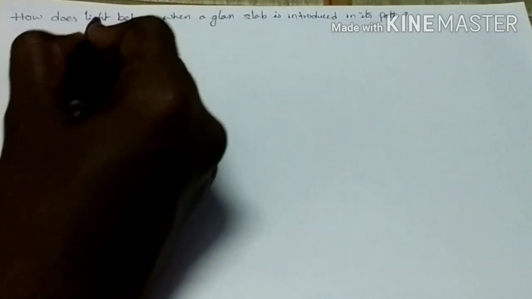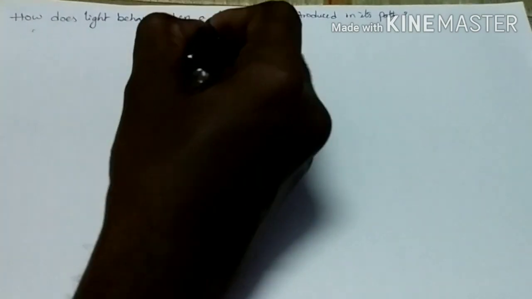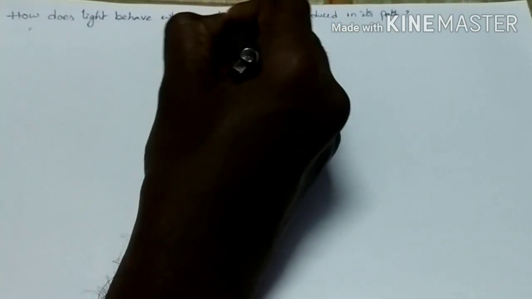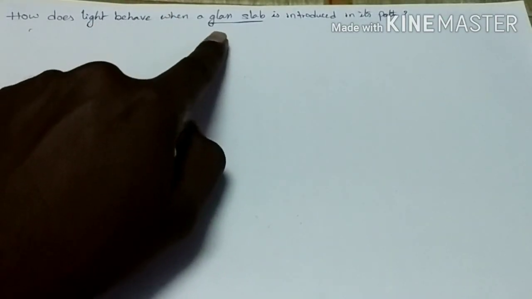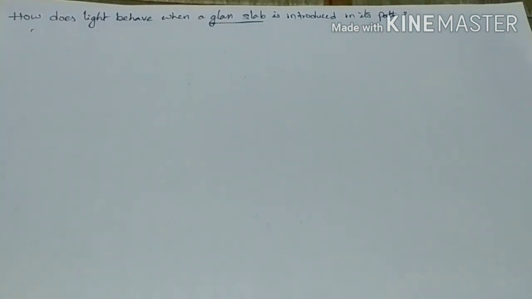Right, now let us see what happens when light is passed through a glass slab. What is the definition of a glass slab?